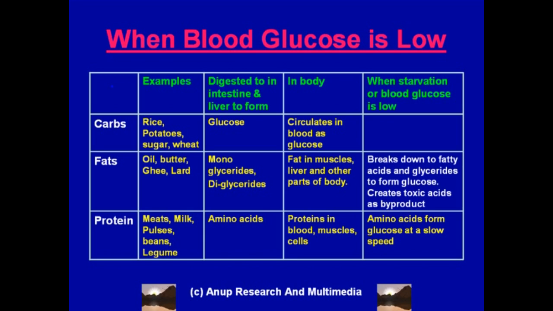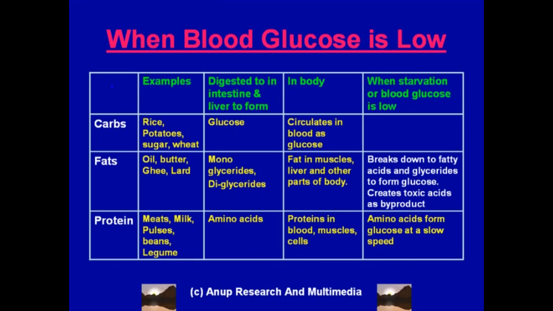Now, this slide may look a little complex, but I would like you to focus on the rightmost column, where in the white it says fats break down to form fatty acids when there is starvation or when blood glucose is low.